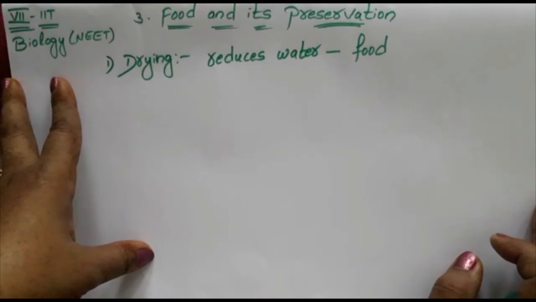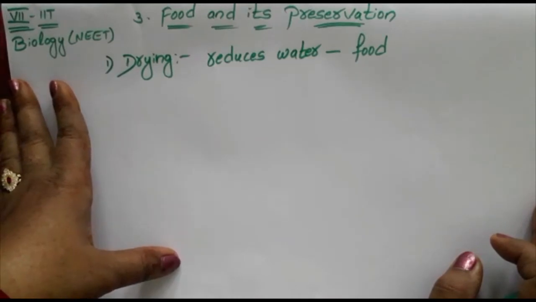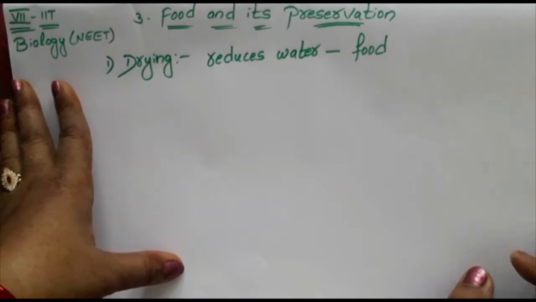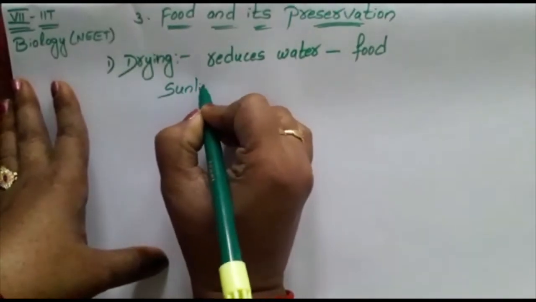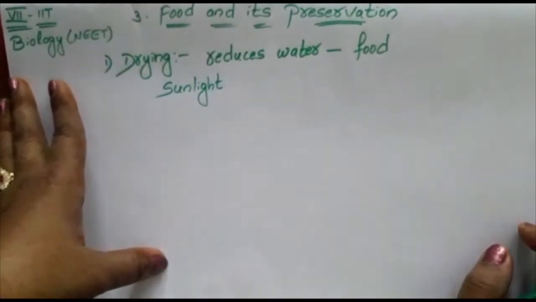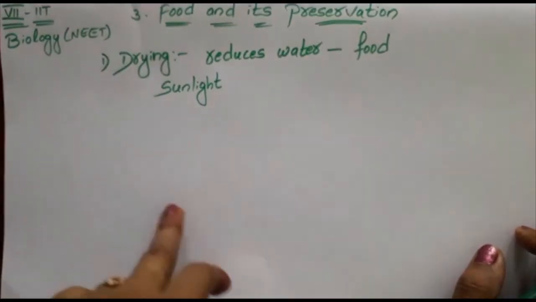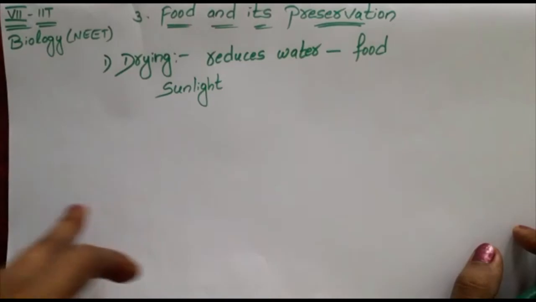As you know that microbes grow in a moist environment. If you reduce the water, what will happen? Microorganisms will not grow. So the food is dried with the help of sunlight, and the water is reduced so that microorganisms will not grow.